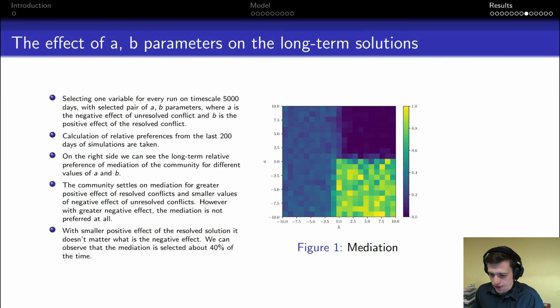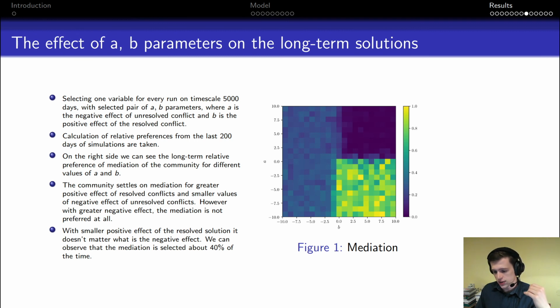We were interested in how tuning the parameters A and B will result in the long-term solution in the community. We can see on the right side that if the positive effect of the solution is bigger and the negative effect is smaller, the mediation is the long-term solution.